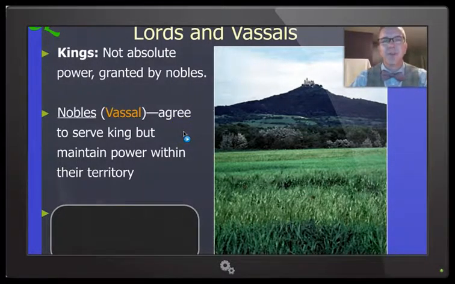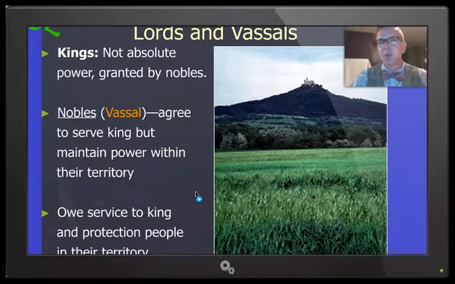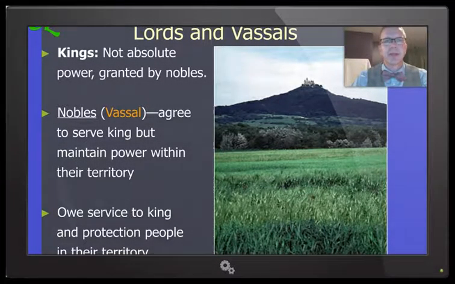Now, the nobles, the vassals, they agree to serve the king if they retain power within their local territory, that fief that they're given. And they owe service to the king, so many days of military service per year. They also have to provide protection for their people in their territory, and for that, they're going to collect taxes from them. Lots and lots of taxes.